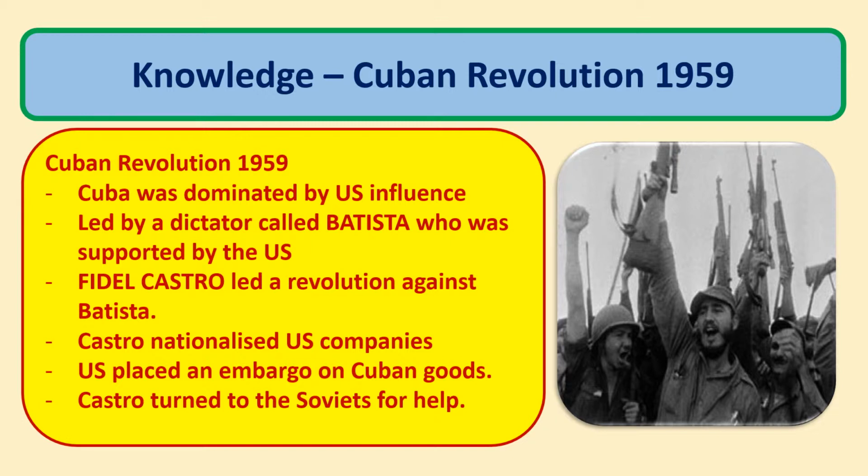Now, Fidel Castro led a revolution against Batista. It was very, very popular. Lots of the Cuban people were poor and they were sick and tired of this inequality. And Castro then nationalized the US companies, including some of the sugar companies. The US placed an embargo, therefore, on Cuban goods, and this hurt Cuba economically. So Castro turned to the Soviets for help.